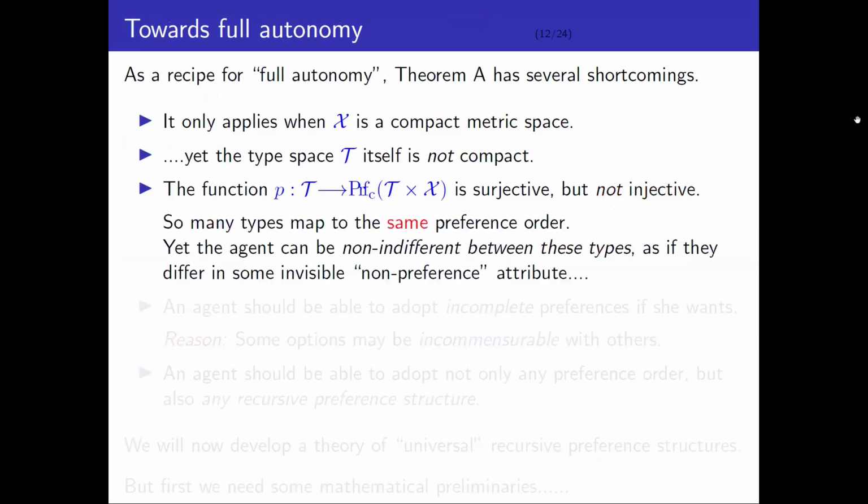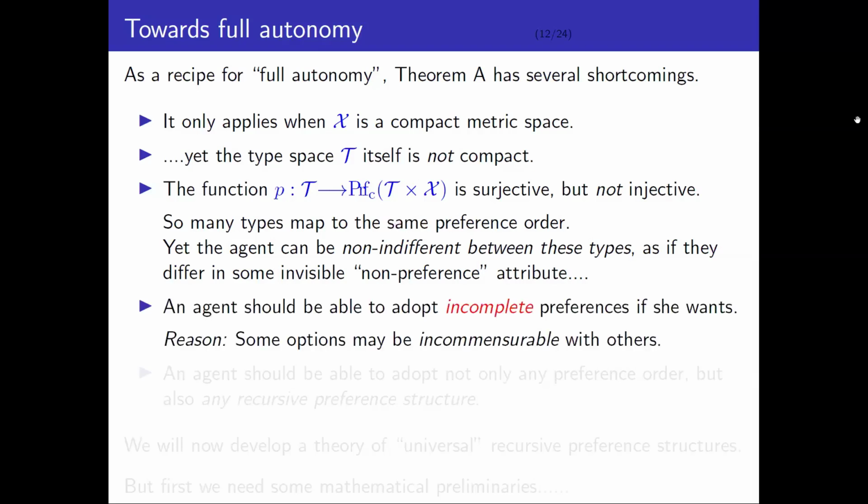So why do we care? Why does that matter? Well, what this means is that many different types map to the same preference order. Okay, but the agent could still be non-indifferent between these types, as if they differed in some invisible non-preference attribute. That's not really what we want. The whole point of this model was to give an agent preferences over her preferences. Now she has preferences over these types based upon some other information which we cannot observe, we can't control, we don't know what it is. Okay, so it's not really very satisfactory.